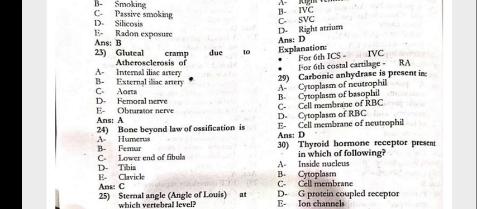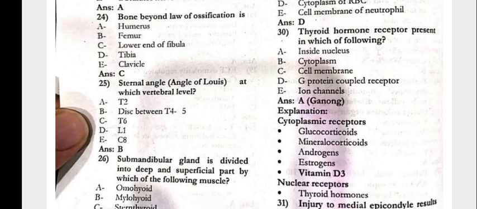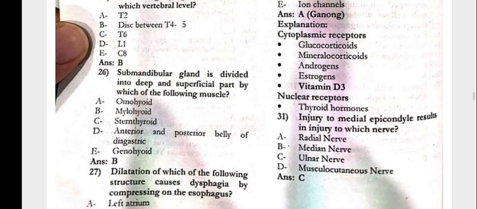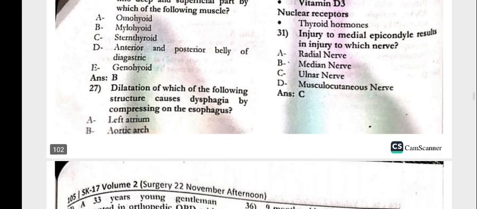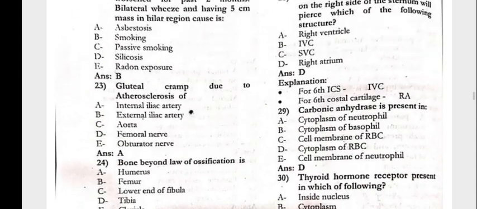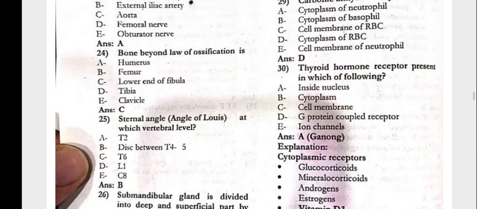The bone beyond the law of ossification is the lower end of the fibula. The sternal angle is at which vertebral level? That is the disc between T4 and T5. The submandibular gland is divided into deep and superficial parts by which of the following muscles? Mylohyoid. The enlargement of which of the following structures causes dysphagia by compression on the esophagus? That is the left atrium.